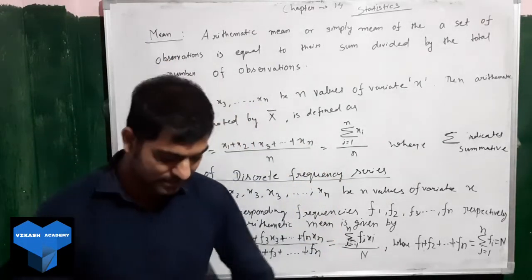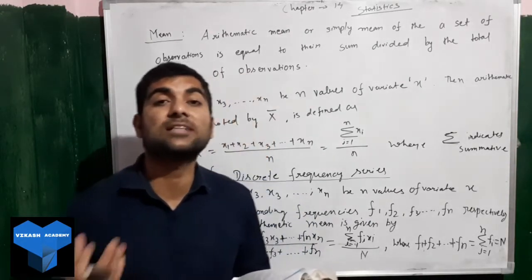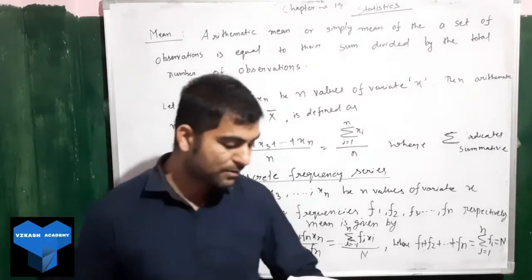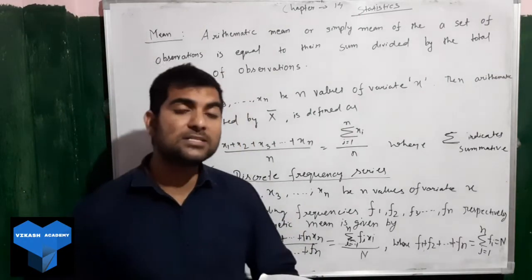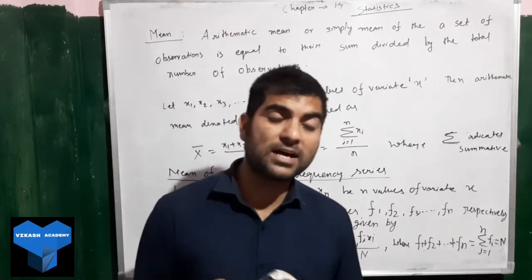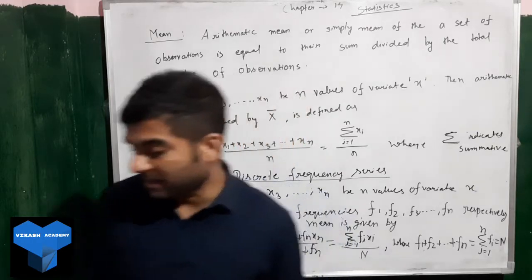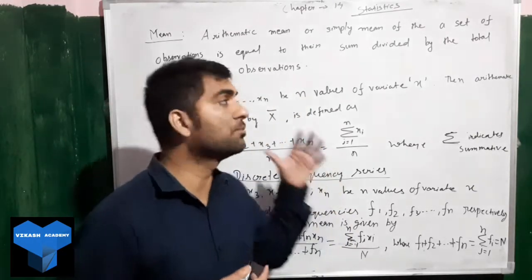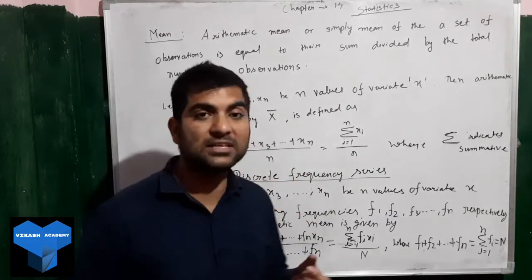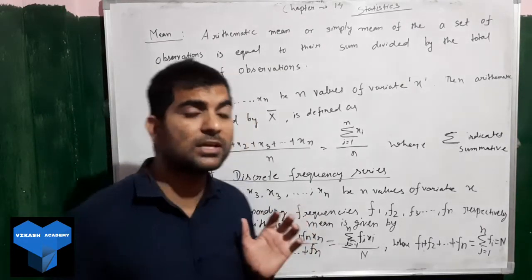So how will you define statistics? I have already given two definitions. Statistics is the science of counting, or the science of average, or in detail you can define it as the science which deals with collection of data, presentation of data, analysis of data, and synthesis of data. When we are talking about data, we are talking about numerical values. We are not talking about theoretical things. Most of the time we are talking about numbers. So I hope you are clear about it.